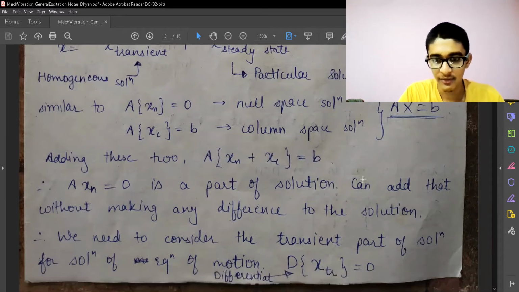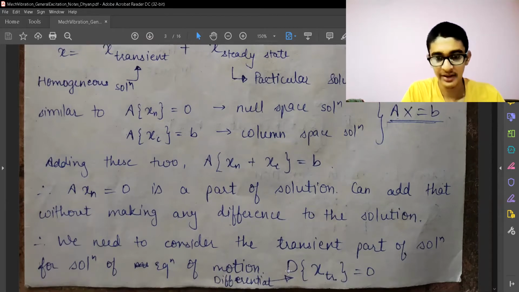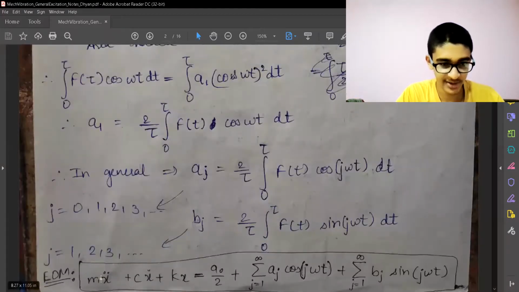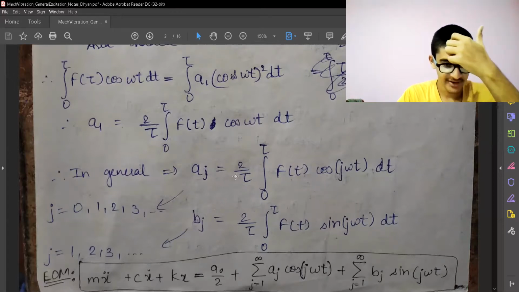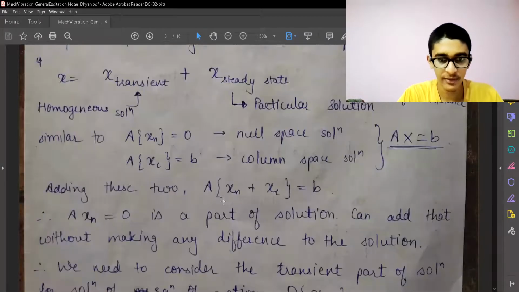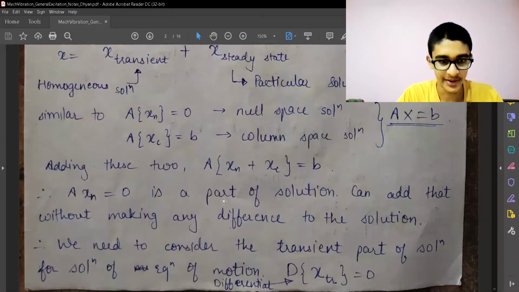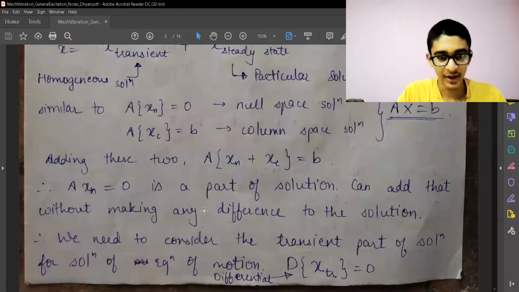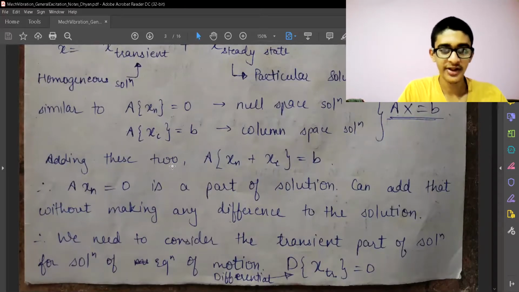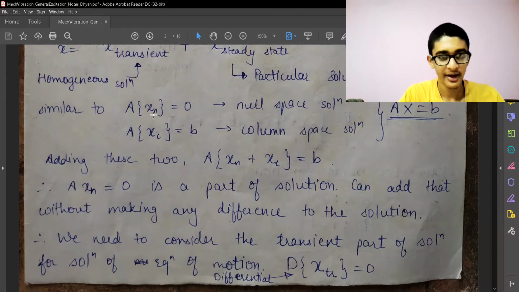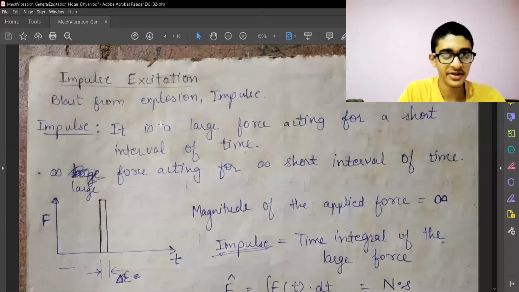And what that means is we are taking some differential operator on the x transient part, and that is going to be equal to 0. So the differential operator is representative of x dot and x double dot over here. So that differential operator takes into account, so you can have multiple ways of operating on the x transient part. So that's how we can split the solution and find individual solutions and add them later, and we'll have the final solution without any ambiguity. In the next video, we'll start with the impulse excitation.